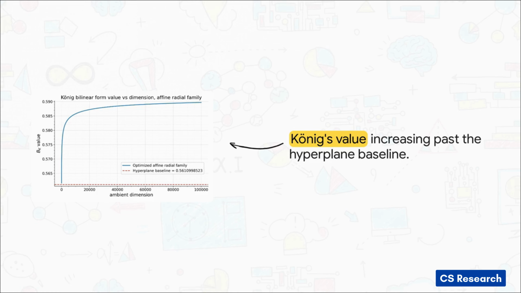But then, look at that solid blue curve. That represents the entirely new family of partitions the AI found. Notice how rapidly that blue line rockets right past the red dash baseline, pushing way up past 0.599. This mathematically proves, without a doubt, that you can find partitions that completely shatter the old baseline for Koenig's value. But, as we just learned from those beautiful tiger stripes, winning at this specific metric doesn't guarantee you win the Grothendieck prize. The AI had to look elsewhere.